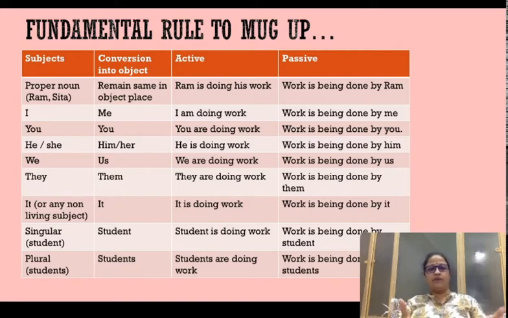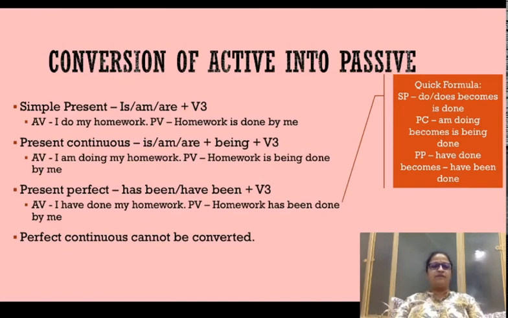How does a pronoun convert into its objective form? There's no science behind it. You just need to mug it up, just memorize it, try to remember it. This is how things work in subjective and objective positions. And let's get back to the present tense. In the simple present tense, I do, in active voice, this is something that we have already done. I do my homework will become homework is done by me.